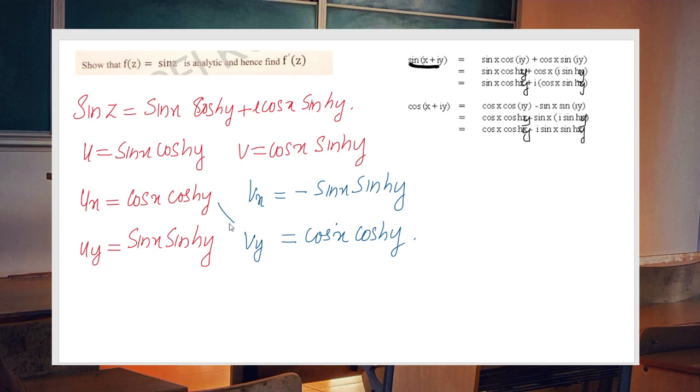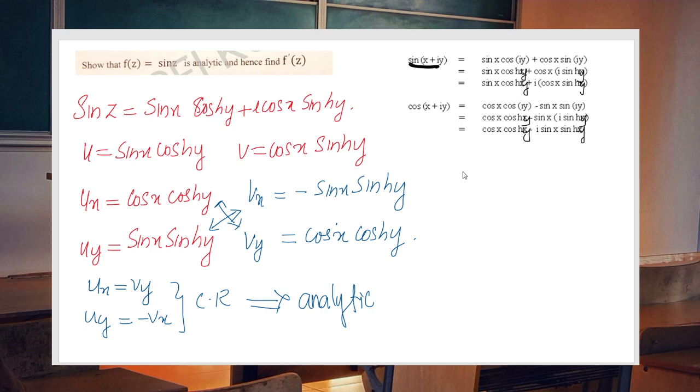So clearly ux equal to vy, and also these two are opposite in sign, that is uy is equal to minus vx. So we can say it satisfies the CR equations. And also the partial derivatives contain trigonometric and hyperbolic functions only, which are continuous everywhere. So the function possesses continuous partial derivatives and satisfies the CR equations, so we can conclude that the function is analytic.